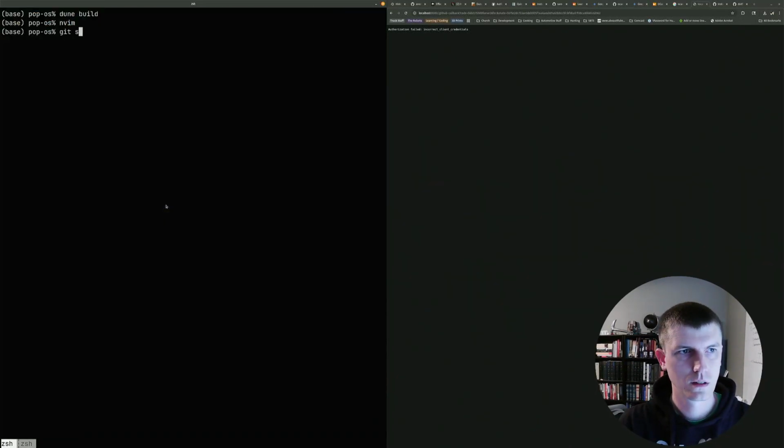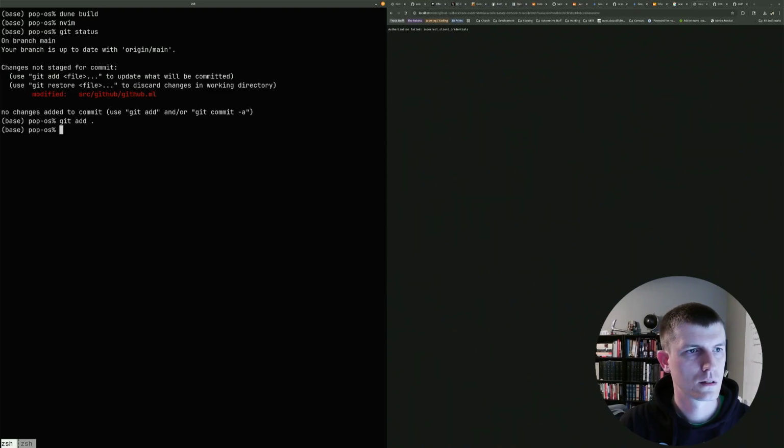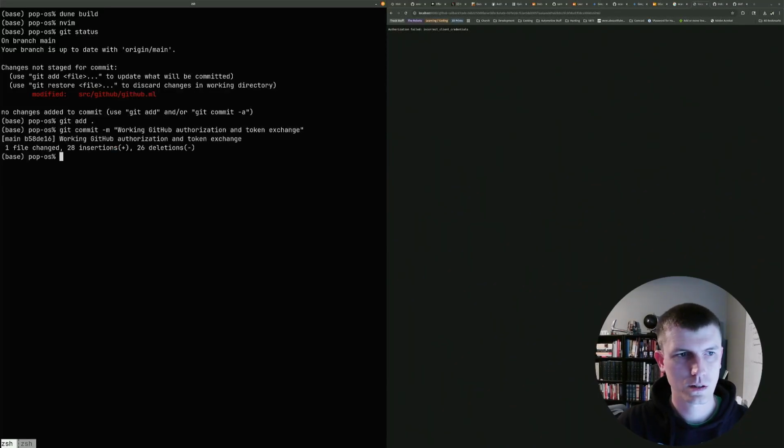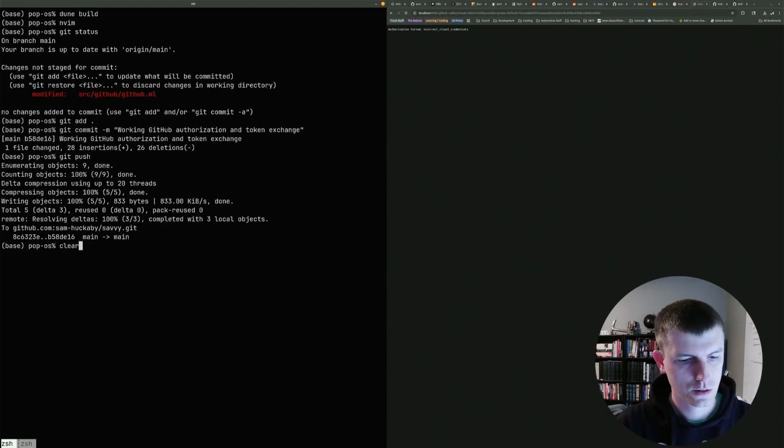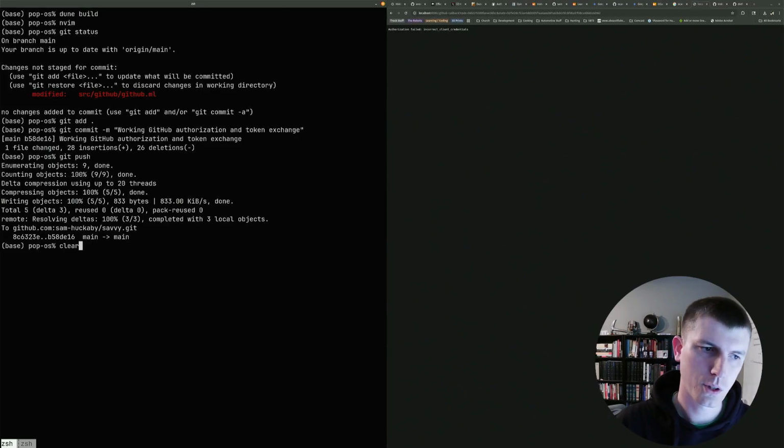Let's commit: working GitHub authorization and token exchange. Push that up. Just pushing straight to main. You know how it is.